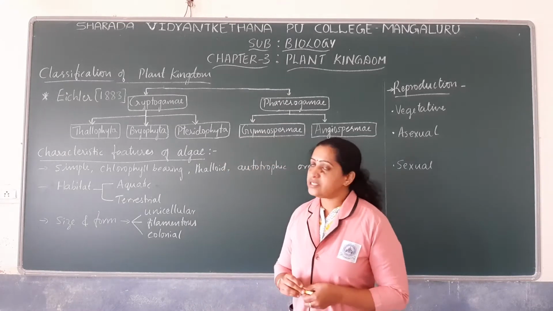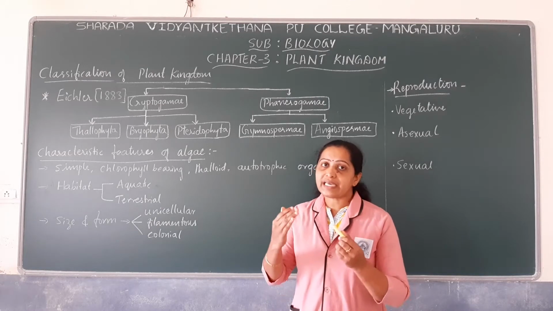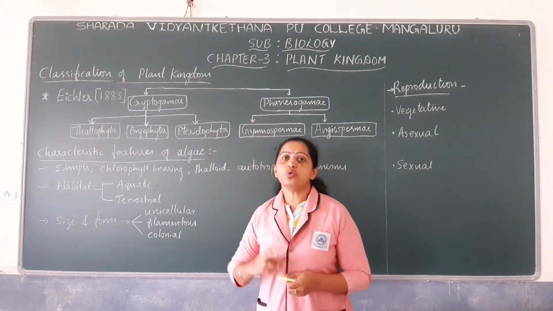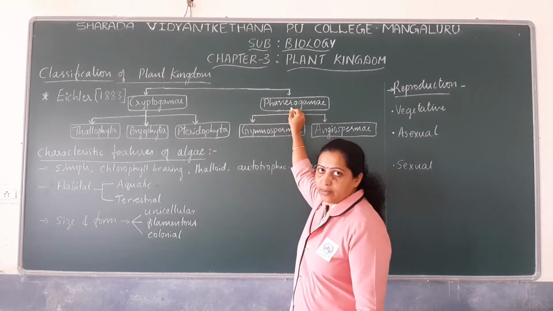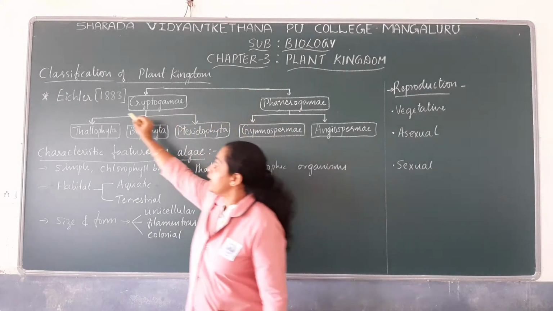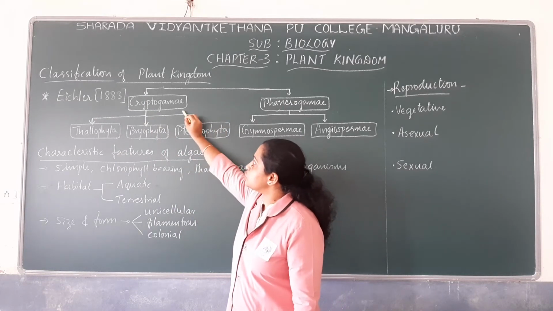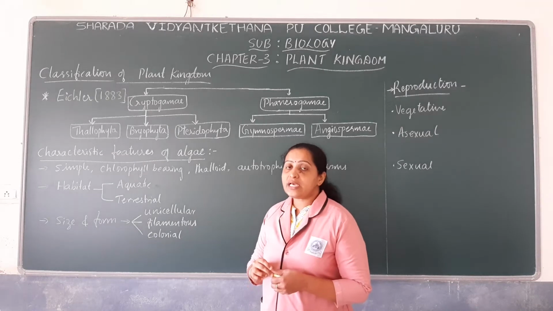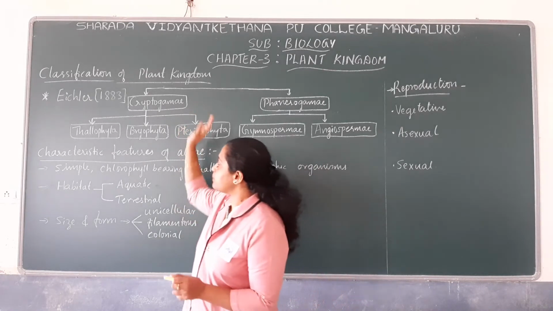Earlier, in the year 1883, a biologist named Eichler categorized kingdom Plantae into 2 groups. They are Cryptogamy and Phanerogamy. He included those plants which do not bear seeds in cryptogamy.